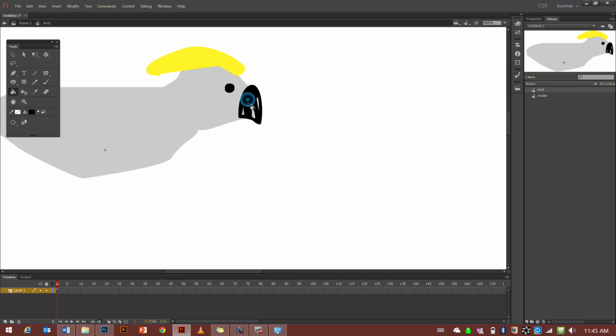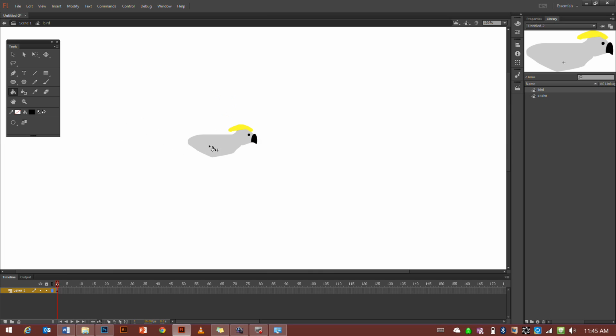Paint bucket tool. Yay. Alright. That's the body, which I'm not going to change much. Well, I'm not going to change at all. I'm going to have the wings separate. So that's my layer 1. That's the body. I'm going to add another layer here. So I'll call that body. And my layer 2 is going to be the wings.